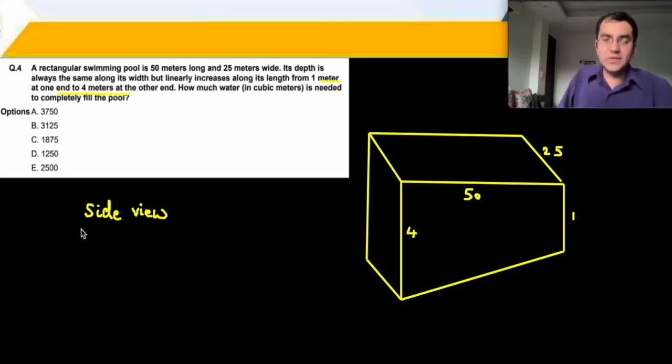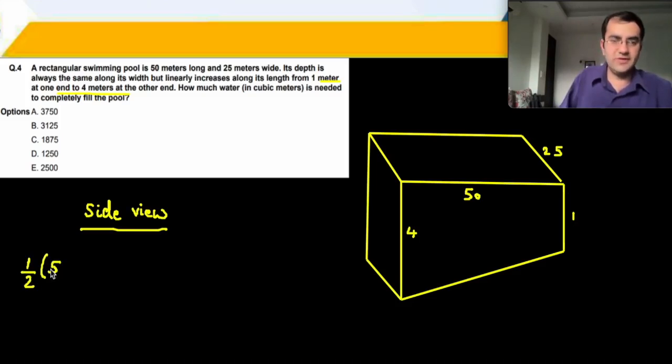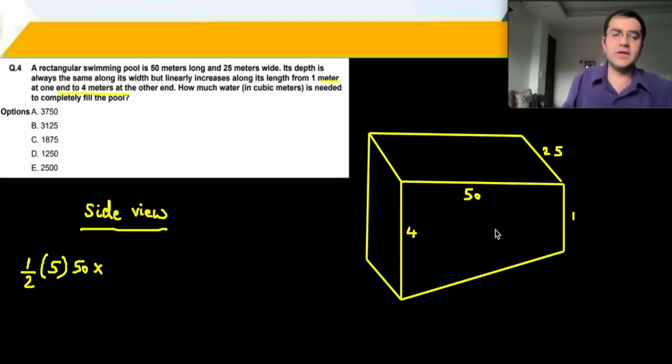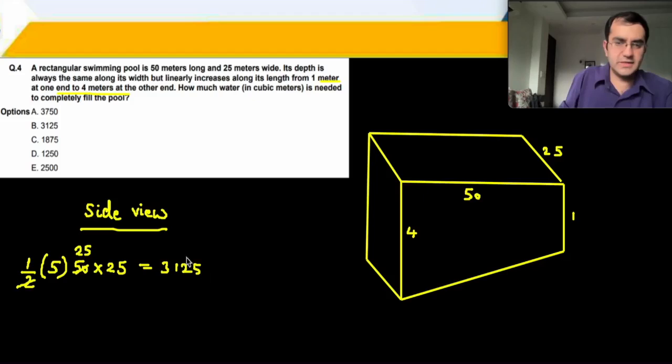So what you do is that we refer to a side view. Side view is over here, right? Side view हो गया आपका. You look at the trapezium and you multiply along the width. That will give you the volume. Half sum of parallel sides, 4 plus 1, 5, into ये उसका altitude आ गया 50, into the depth of the pool, 25. So from the side view we just add the areas of a lot of trapeziums to get the volume. You get 25, ये तो 3 power 5 हो गया. 3125 is the right answer. 3125 is the right answer for question number 4.